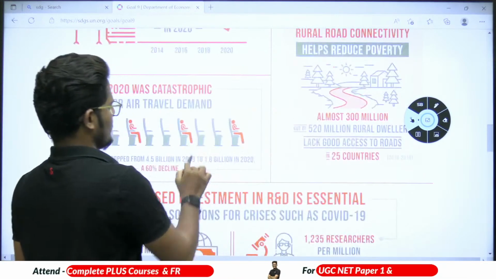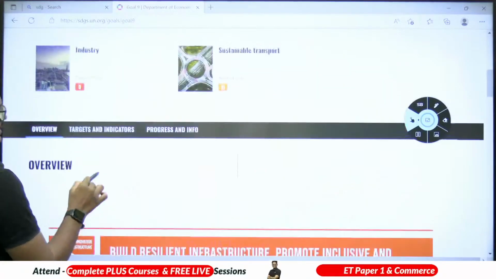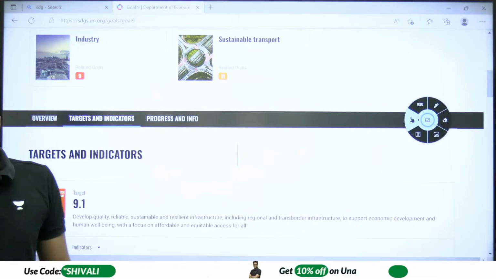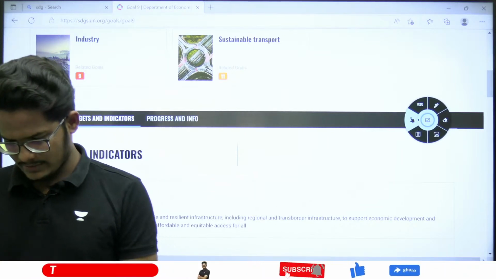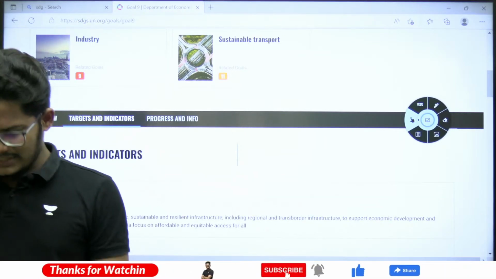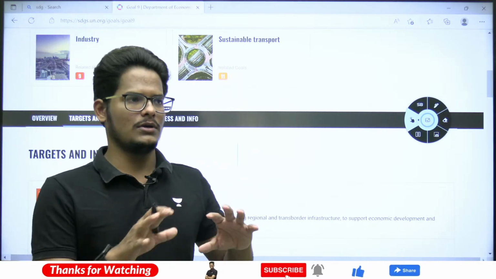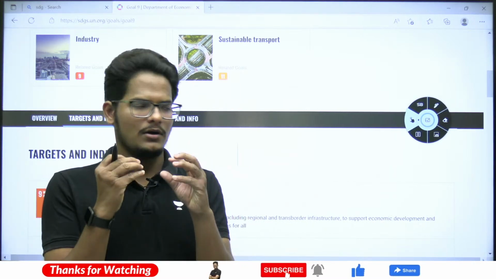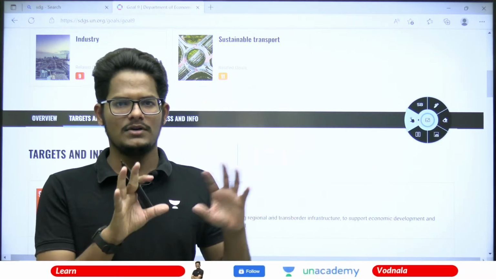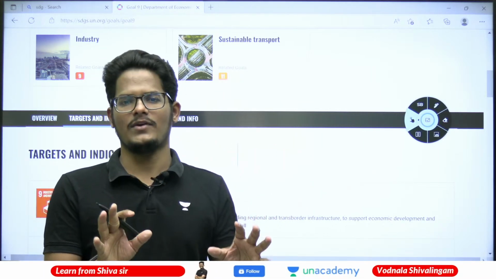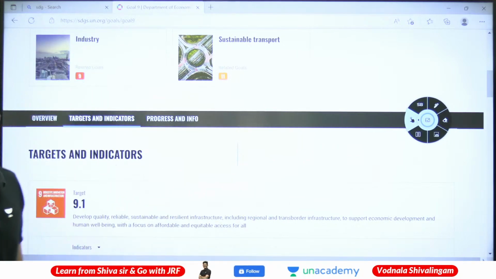Now the most important thing that we need to know very well: targets. Guys, do hit the like button if you like this session. Somehow you may get bored out of this session, but it is important, static information where we cannot do anything, more retention based.